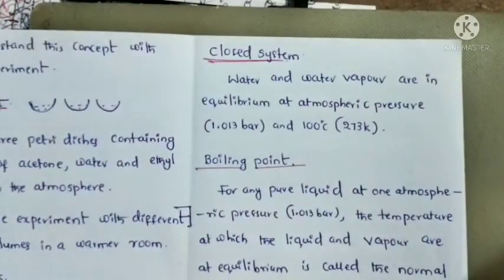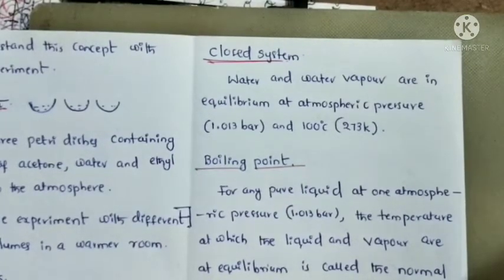But we will take a closed system. Water and water vapor are in equilibrium at atmospheric pressure and temperature. An equal number of water molecules evaporate from liquid to vapor and an equal number go from vapor to liquid, so both are equal. That's why in a closed system equilibrium is attained.